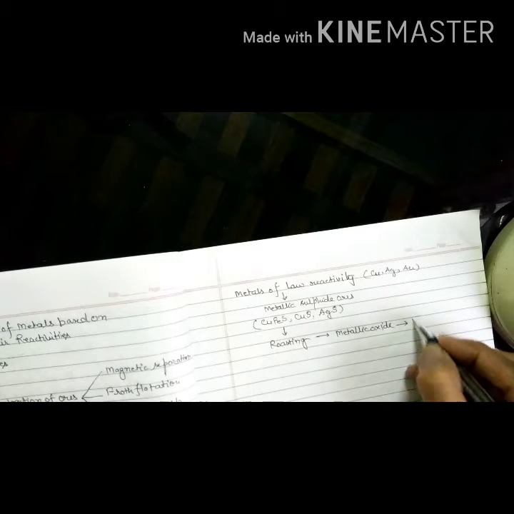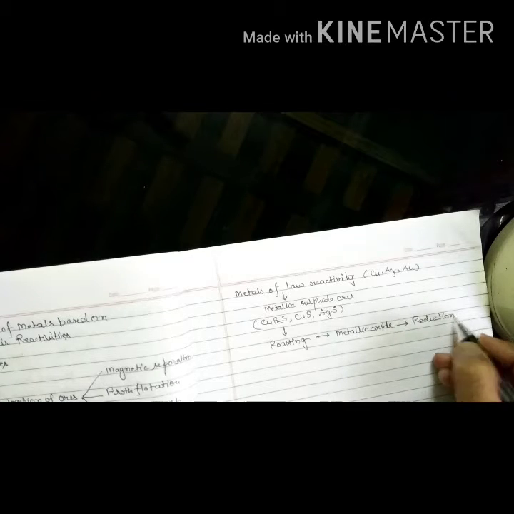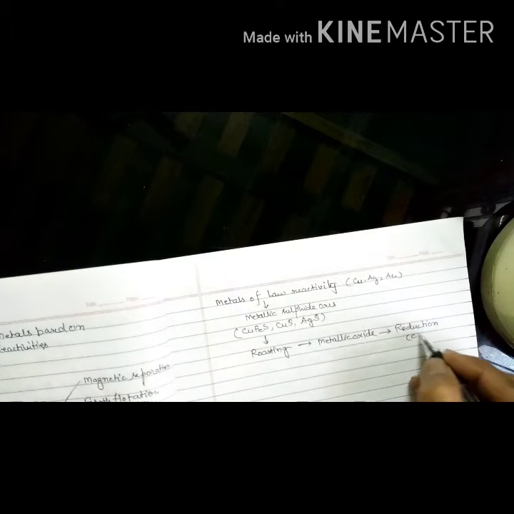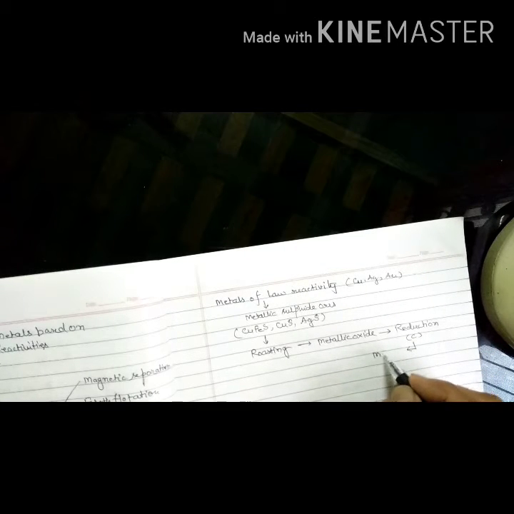Metallic oxide can be reduced by carbon, and this leads to the formation of metals.